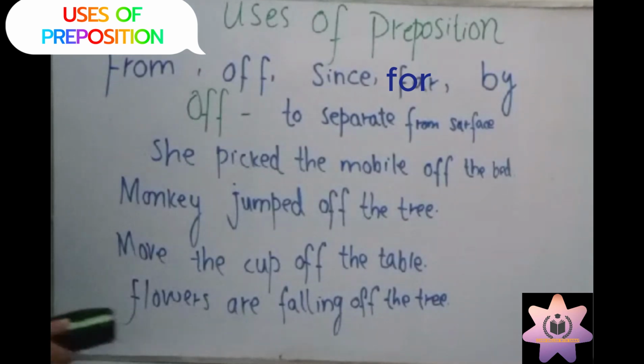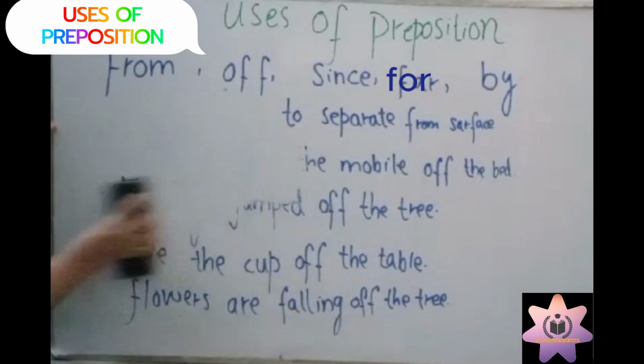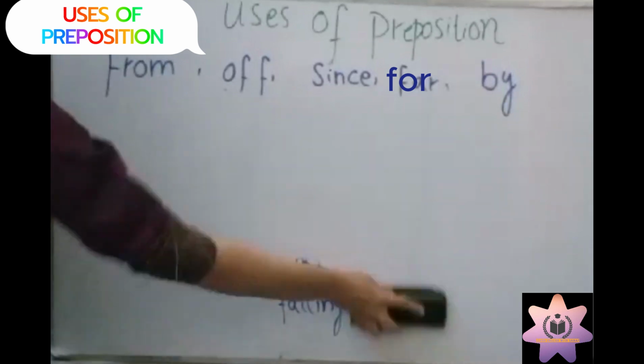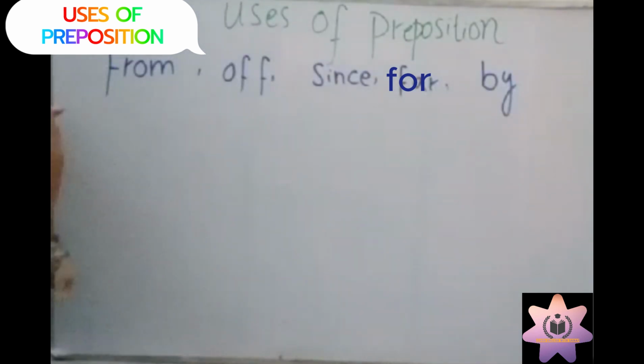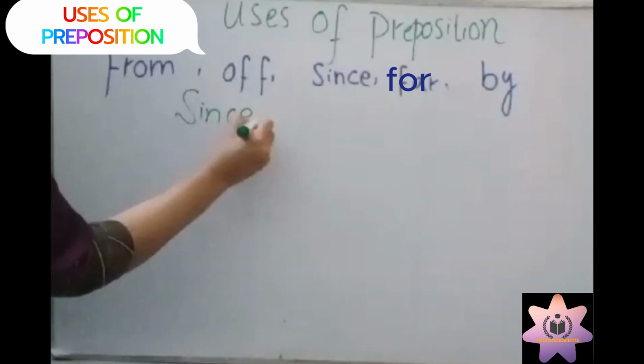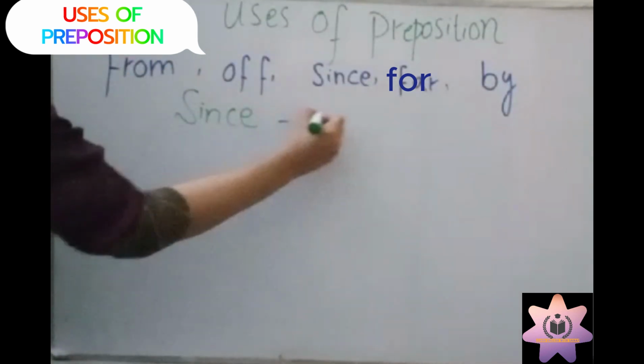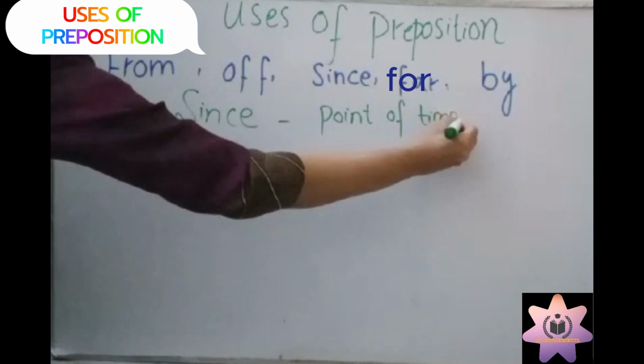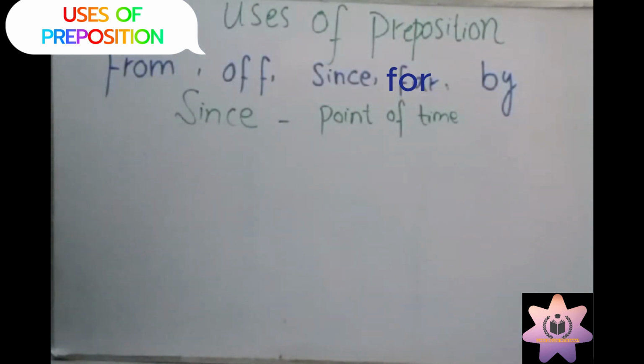Okay, use of since, point of time. If we say in the morning, evening, afternoon, noon, or an exact time, 2 o'clock, 5 o'clock, 1 o'clock, what will we use? We will use since.